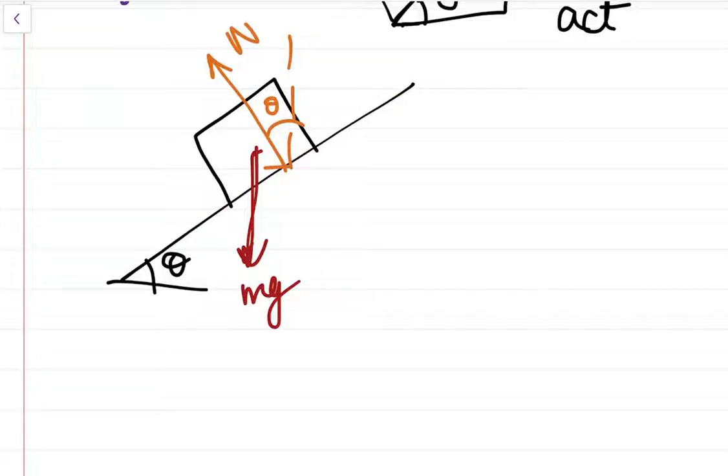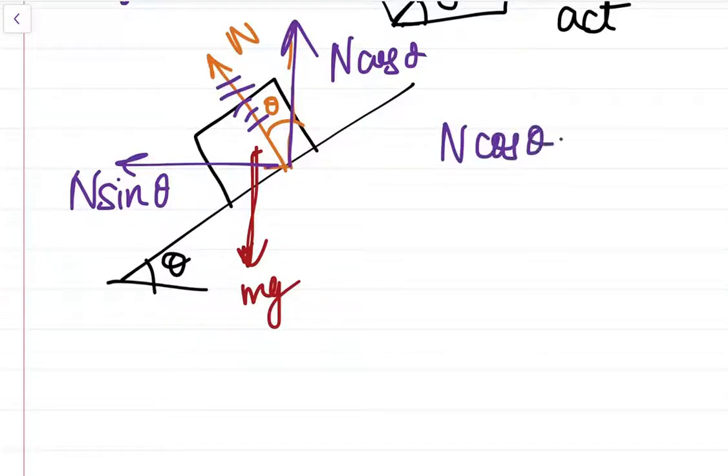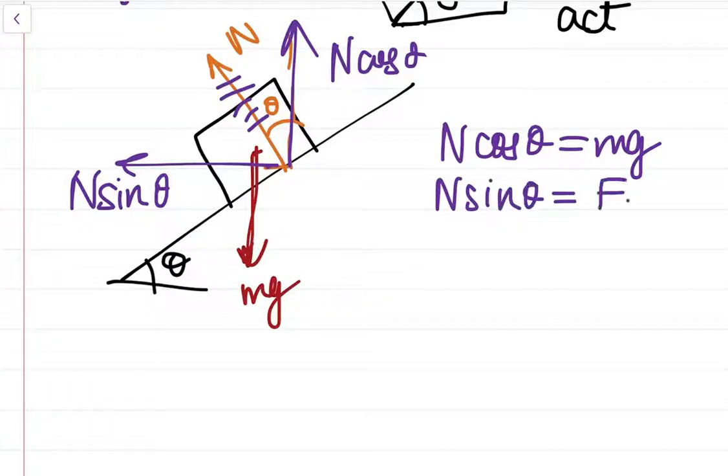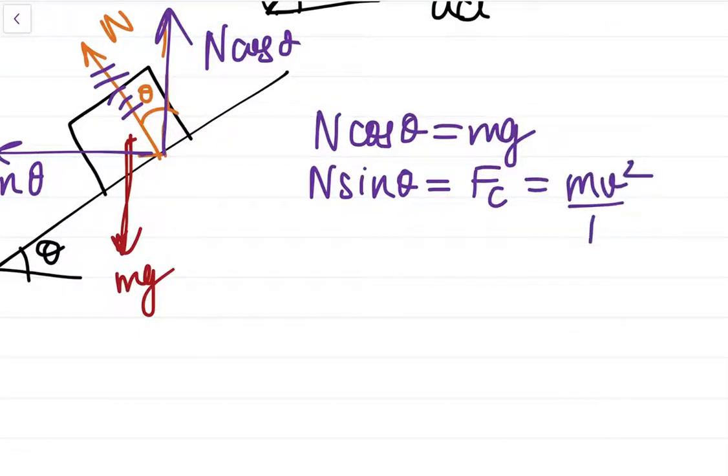This is our theta angle, and when we break the components, here will be N cos theta, and here it will come N sin theta. We know that no friction is acting here, so N cos theta is directly equal to mg, because there is no acceleration in the vertical direction, and N sin theta will provide the necessary centripetal force for turning the car. Understood? And Fc you can write as m v squared by R, where R is the radius of curvature of the road. Let this be equation 2 and let this be equation 1.